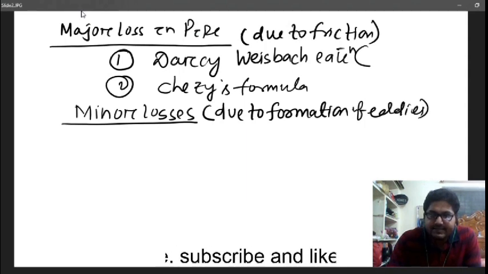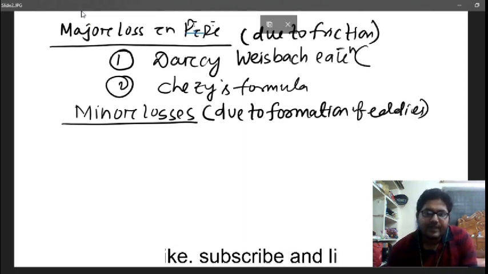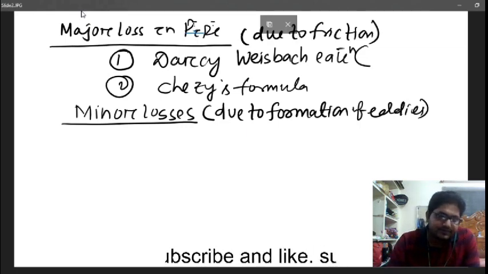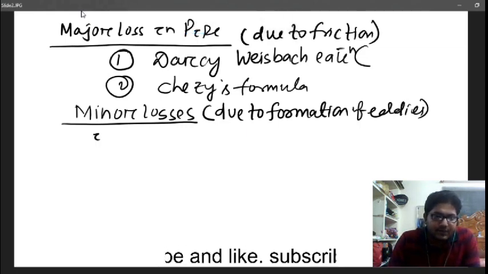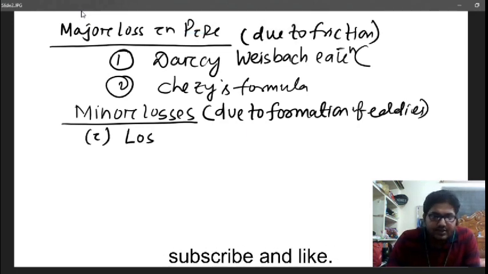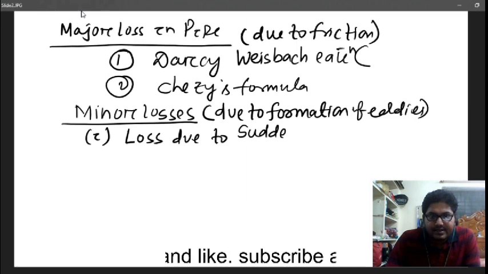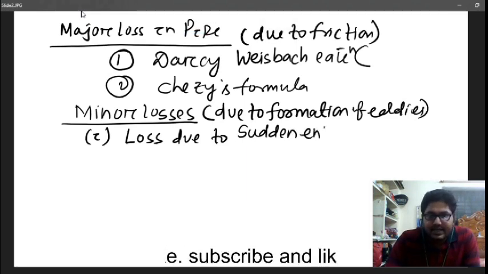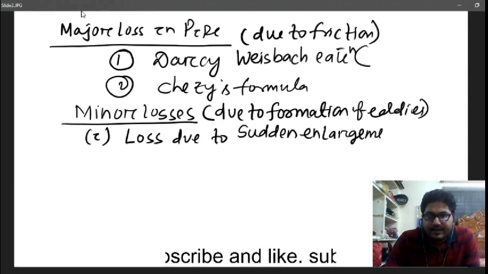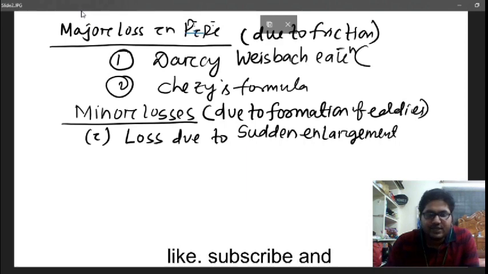Formation of eddies means turbulence created in that zone, and because of that there is loss of head. There are 5 categories. The first is loss due to sudden enlargement. When there is sudden enlargement of the pipe, some eddies will be generated.